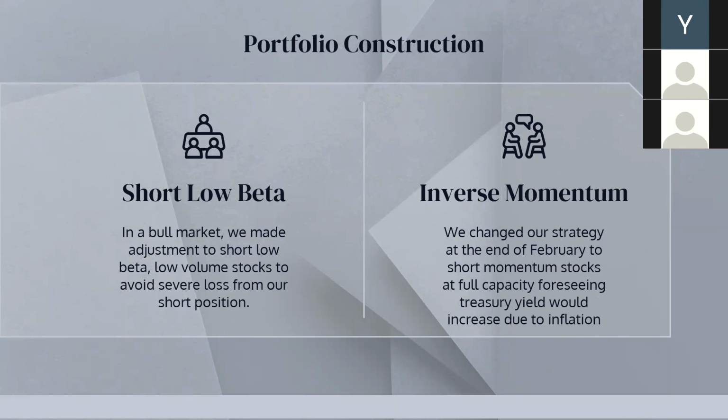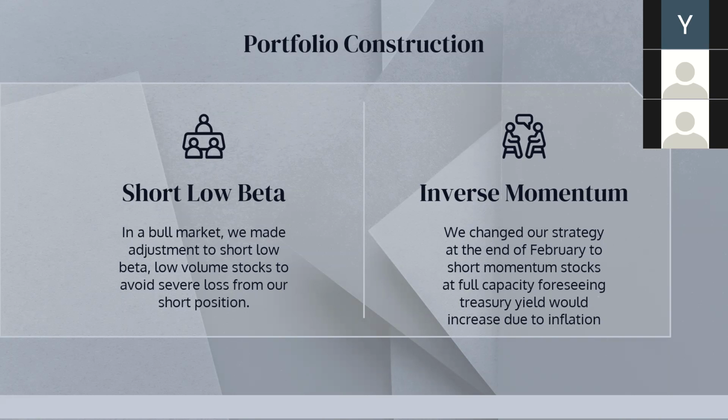As a result of an expansionary monetary policy, the stock market experienced a steady increase in the second half of 2020, especially among sectors of technology, pharmaceutical, and renewable energy. Considering this